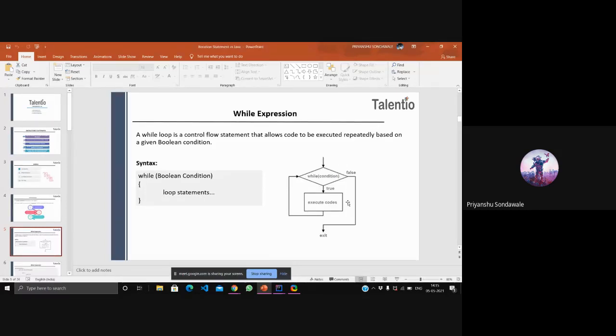What we do in the while expression is first we initialize. We introduce a variable and put an initial value inside it. That variable is known as the control variable. The control variable is nothing but the variable in which we initialize the value.